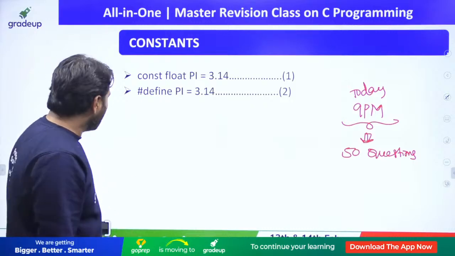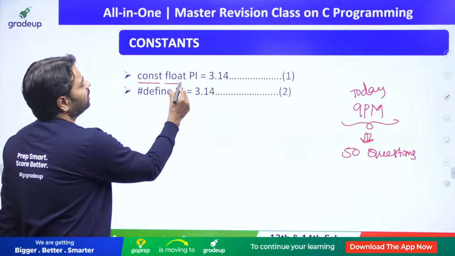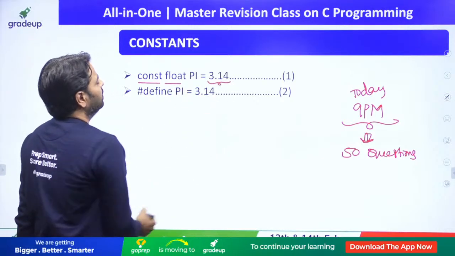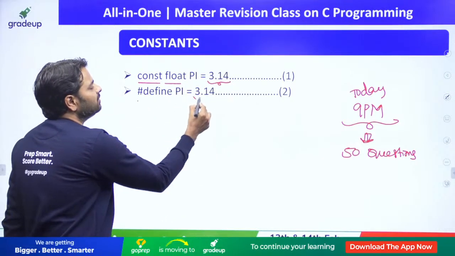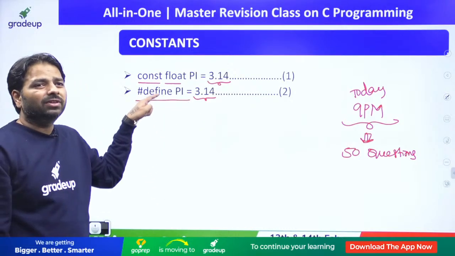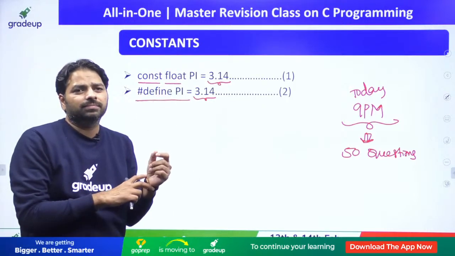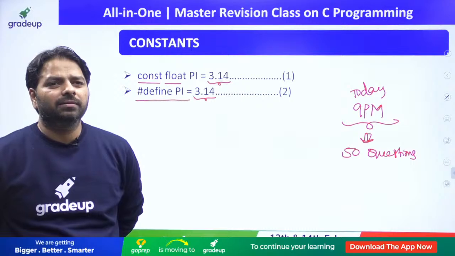Alright, come to the point. How many ways can you define the constants? Look at const float pi. This is a constant. But this is also a constant. What is the difference between these two constants? Anybody? Come on, quick.